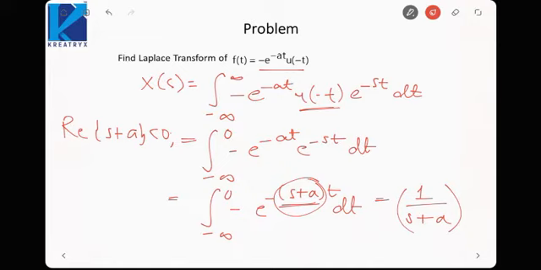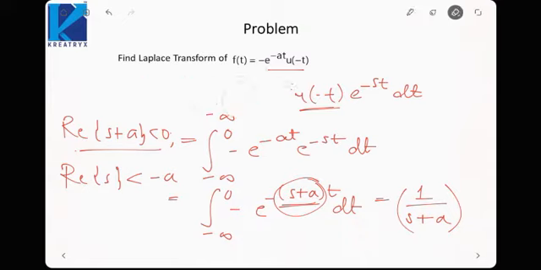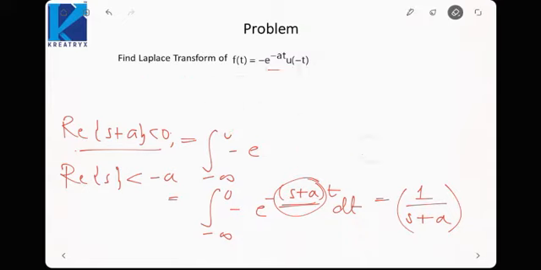So again if you see here, the Laplace transform is coming out to be 1 upon s plus a, but the condition is changed. This will now be real part of s is less than minus a. So if we talk about region of convergence, then the ROC would be something like this.